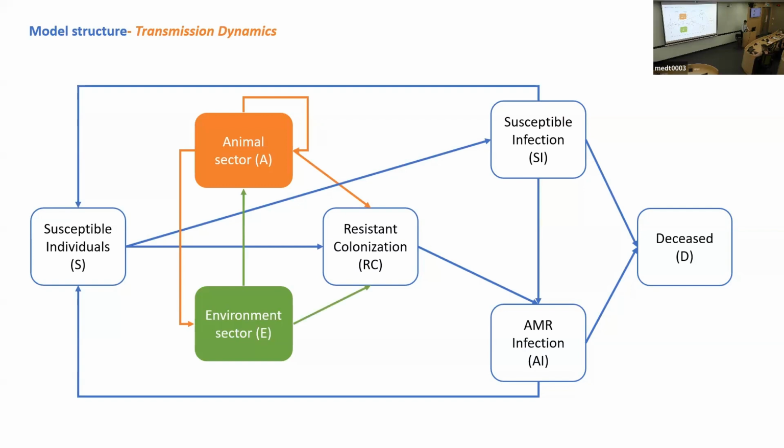The environment sector may affect resistant strain colonization in human beings, and humans can affect the environmental sector as well. Lastly, for the resistant colonization part, human beings may have a clearance of the AMR strains and go back to being susceptible individuals. So that's what we are thinking right now regarding the model structure and transmission dynamics.